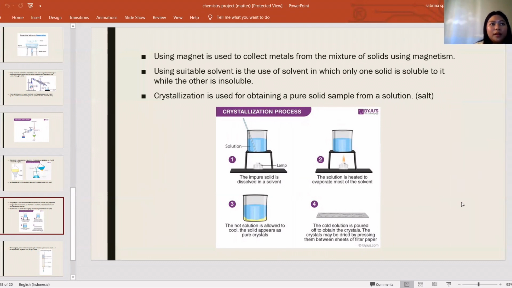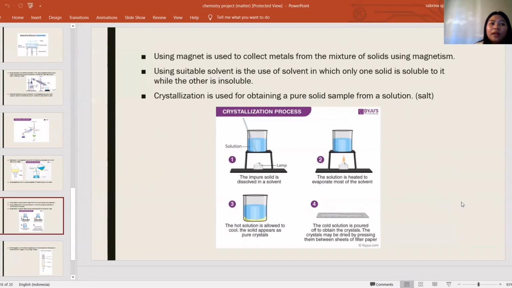And the next one is crystallization. Crystallization is used for obtaining a pure solid sample from a solution. The example for crystallization is salt. This picture that we see is the crystallization process. The first one is the impure solid is dissolved in solvent, and the second one is the solution is heated to evaporate most of the solvent.